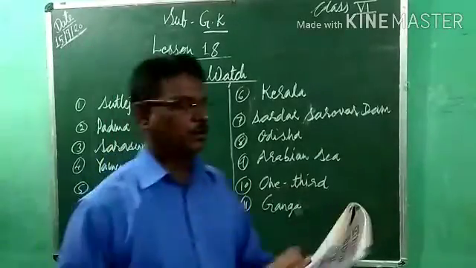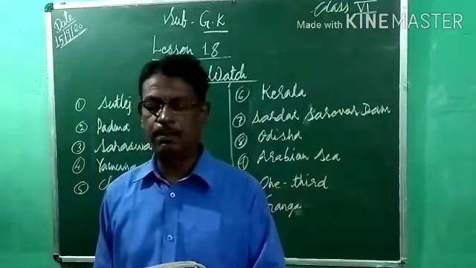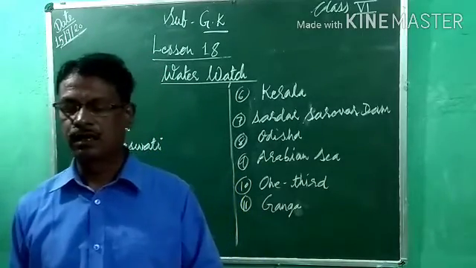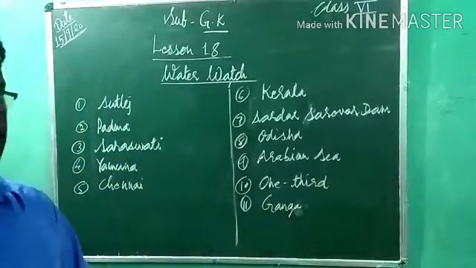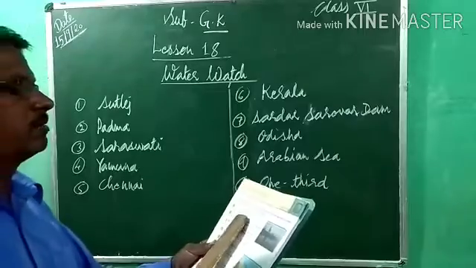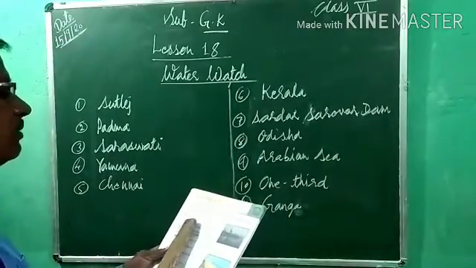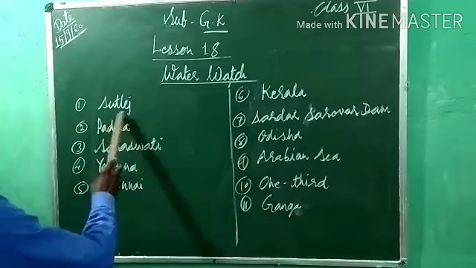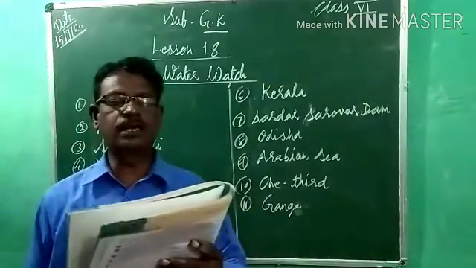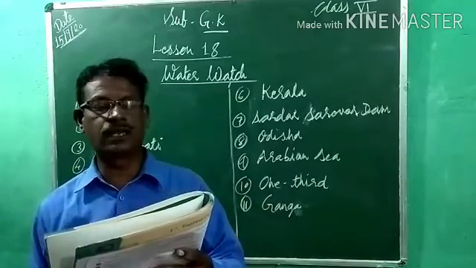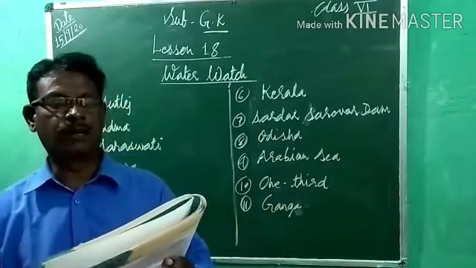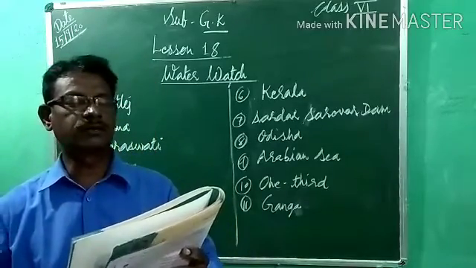Lesson 18. Now Water Watch. The rivers of India lie amidst mythical experiences, mythological meaning and scenic beauties. Here is a Water Watch. Tick right for the correct option. Which is the longest river in Punjab? Options were given, Ravi or Satluj. So correct option is Satluj. Second, the Ganga changes its name as it goes into Bangladesh. What is it called? Mahanadi or Padma? It is Padma.